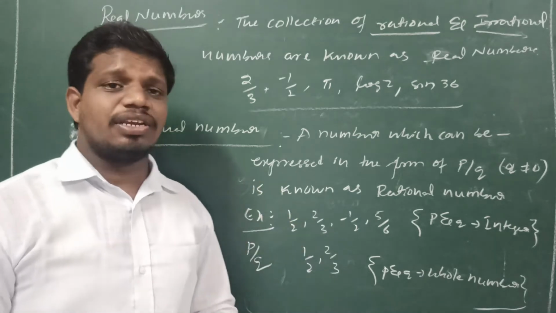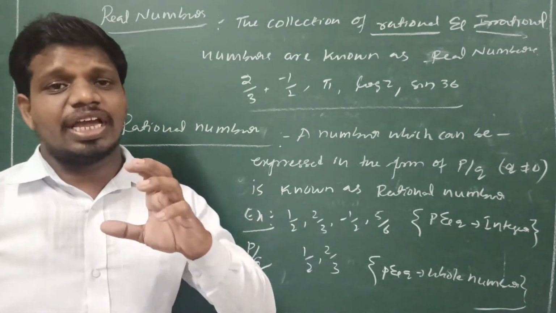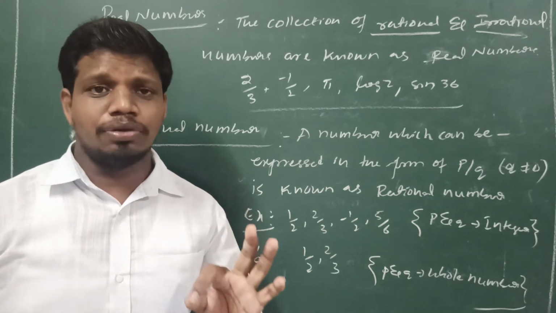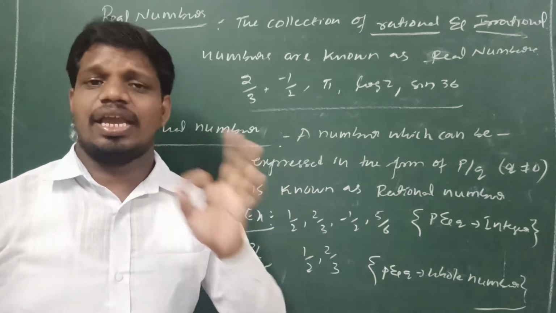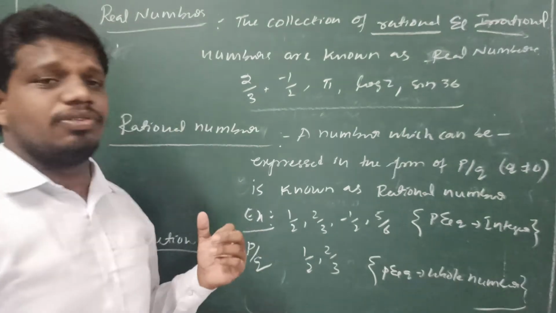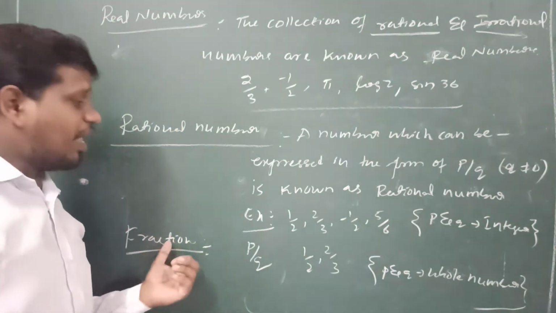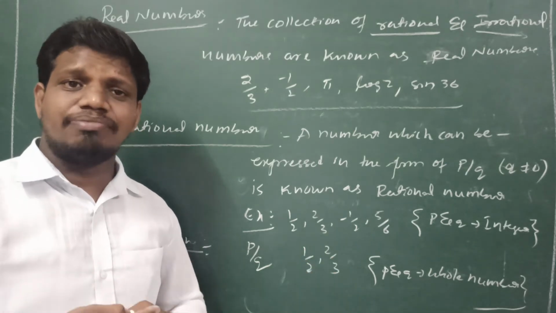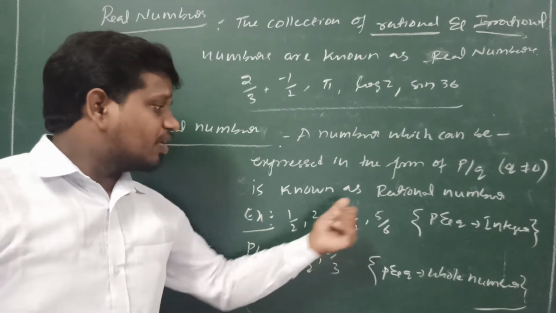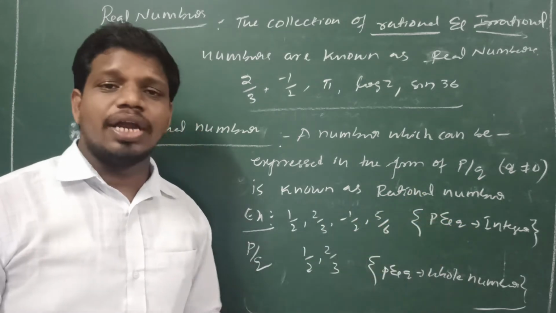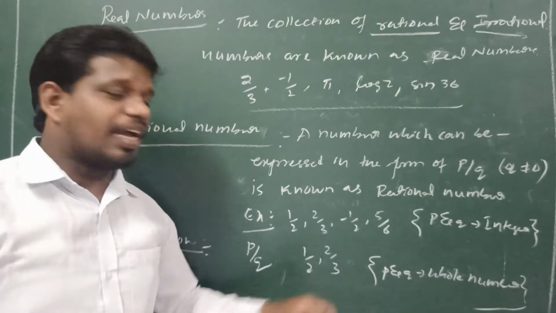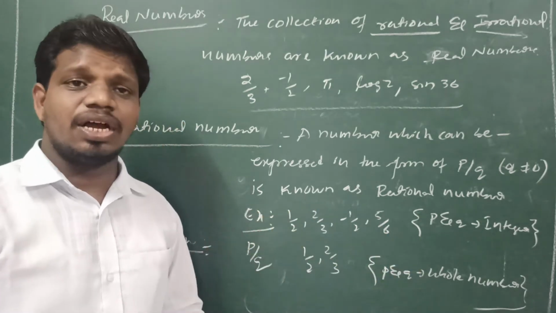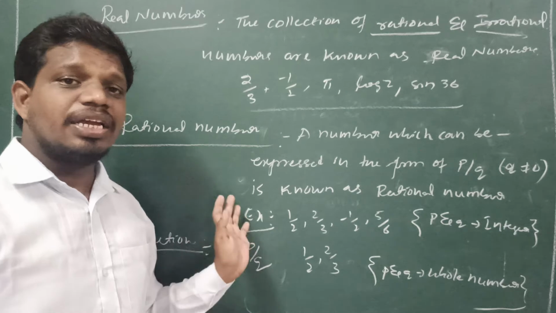The definition of a rational number is a number which can be expressed in the form of p by q, where q not equal to 0. A fraction is also in the form of p by q only. But what is the difference between them? In a rational number, p and q are integers, but in a fraction, p and q are whole numbers. So that is the difference between a rational number and a fraction.